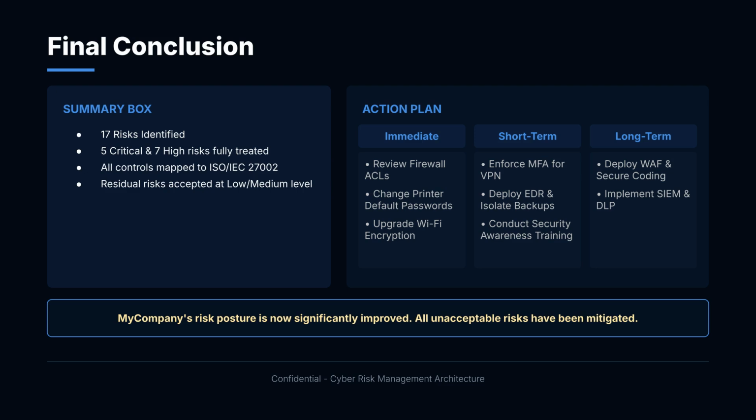Immediate, review firewall ACLs, change printer default passwords, and upgrade Wi-Fi encryption. Short term, enforce MFA for VPN, deploy EDR, isolate backups, and conduct security awareness training. Long term, deploy WAF, implement secure coding, implement SIEM, and DLP.